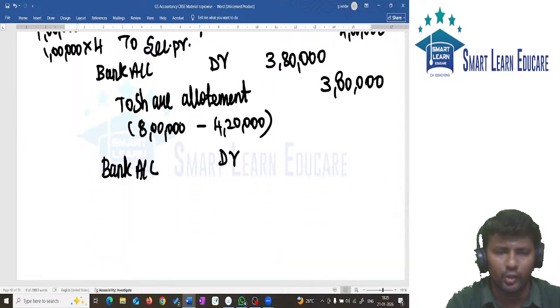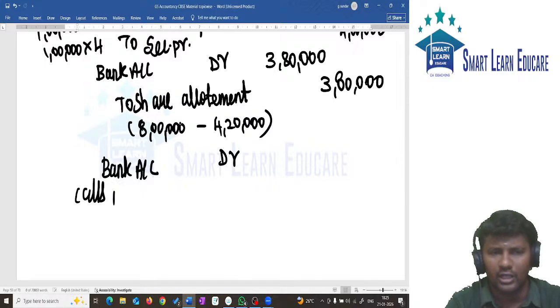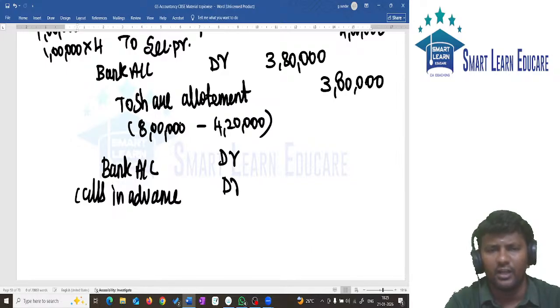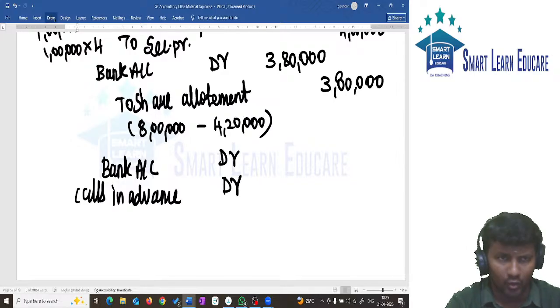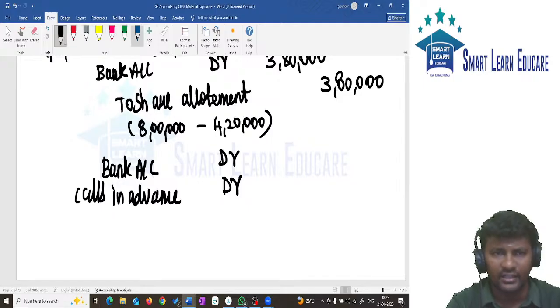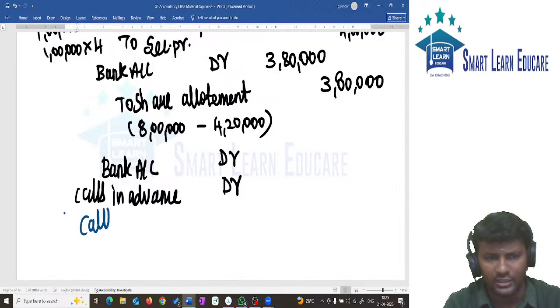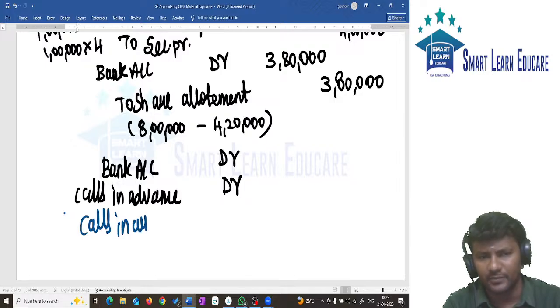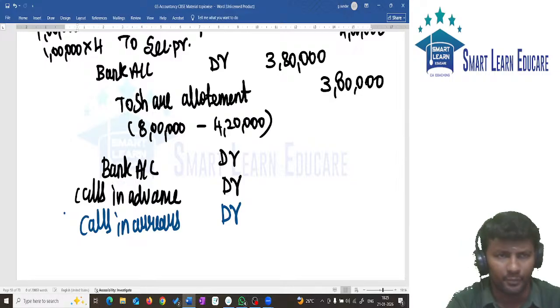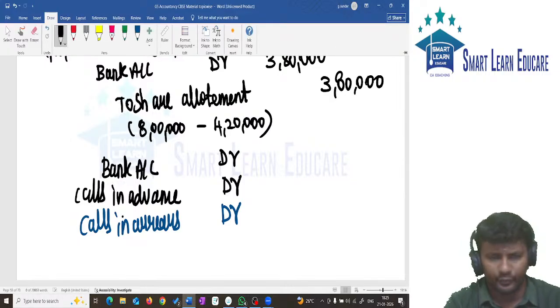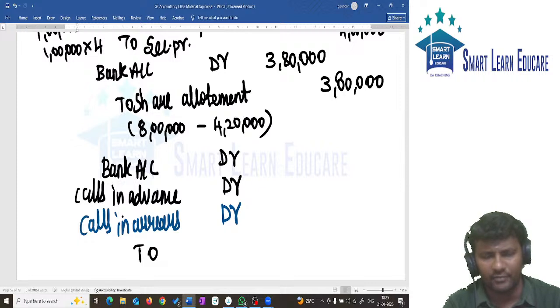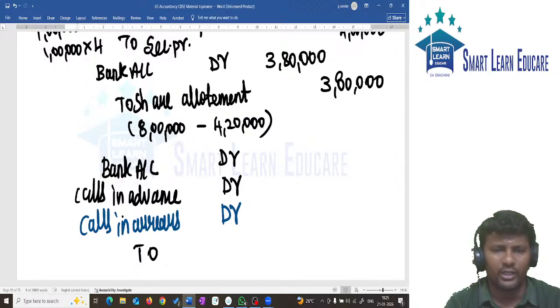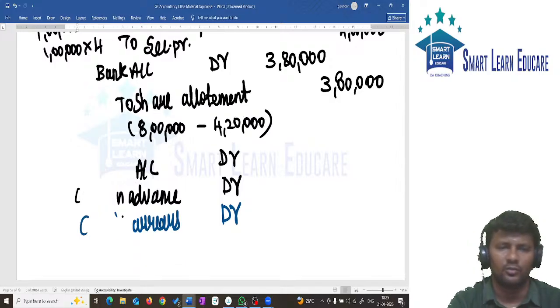Now we are going to use the calls in advance, so calls in advance will be debited. Also we have calls in arrears, not only calls in advance. That will also be debited. So bank account debit, calls in advance account debit, calls in arrears account debit to share first and final call account. You should have written the entry.